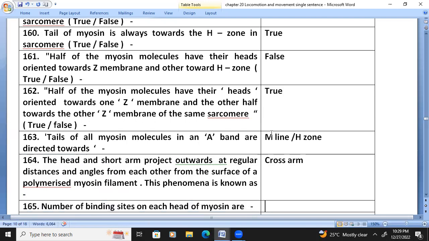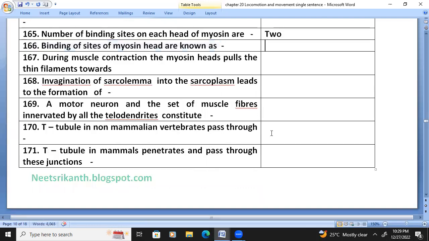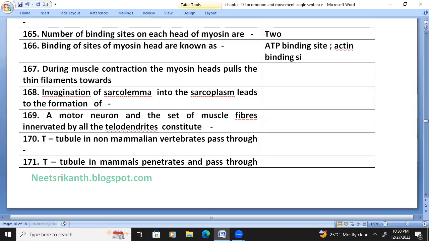The number of binding sites of each head of myosin is two: the ATP binding site and the actin binding site. During muscle contraction, the myosin head pulls the thin filament towards the H zone, or we can say the M line, the center of the H zone.